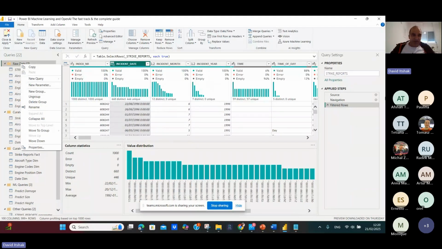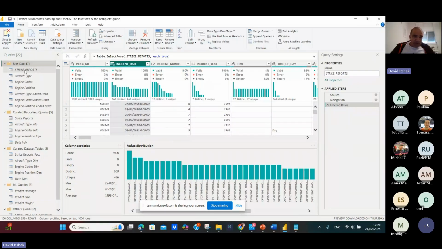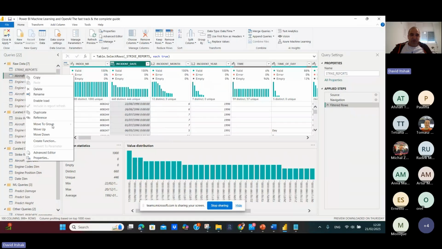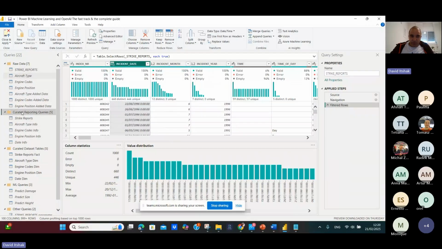I will not do it because I already did. From the group here, I will make a group called created reporting queries. You can see it here. This is the new group. And here, I will do a reference to the raw data. If you go here, you can do a reference, and then move the reference to the created reporting queries.